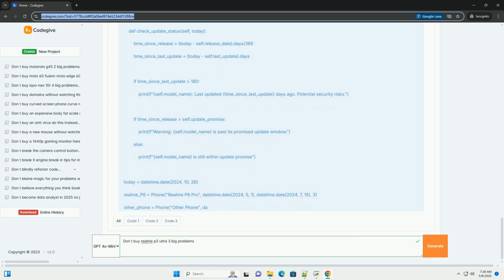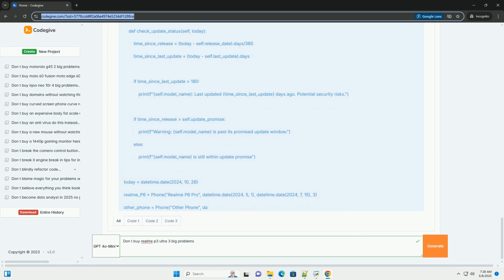User reviews: read as many user reviews as possible before making a purchase. Pay attention to both positive and negative feedback. Look for reviews that address the issues discussed above. By carefully considering these potential problems and taking steps to mitigate them, you can make an informed decision about whether the Realme P6 Pro is the right smartphone for you.